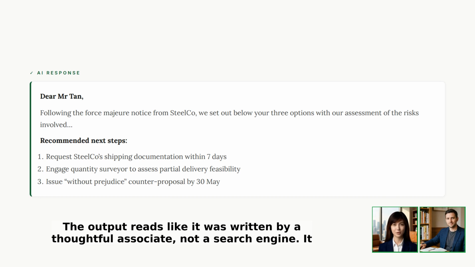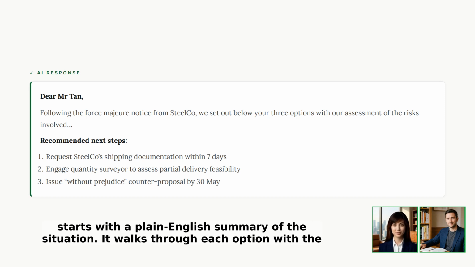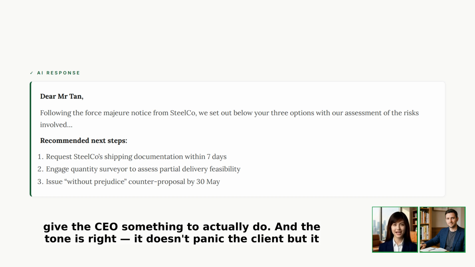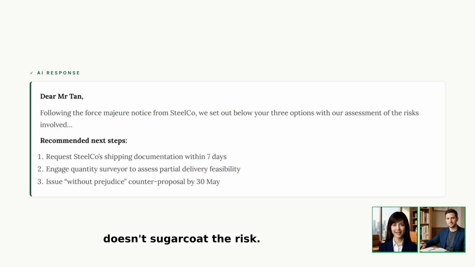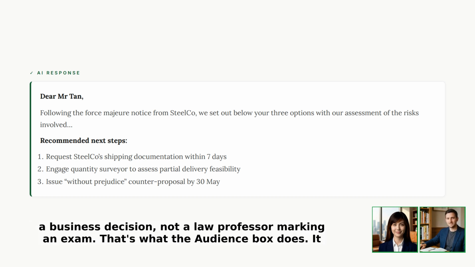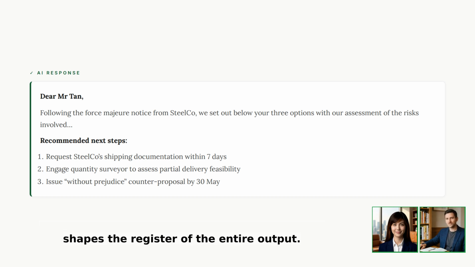The output reads like it was written by a thoughtful associate, not a search engine. It starts with a plain English summary of the situation. It walks through each option with the commercial implications, not just the legal analysis. The numbered action items at the end give the CEO something to actually do. And the tone is right. It doesn't panic the client, but it doesn't sugarcoat the risk. And that's because the prompts told the model who it's writing to. A CEO who needs to make a business decision, not a law professor marking an exam. That's what the audience box does. It shapes the register of the entire output.